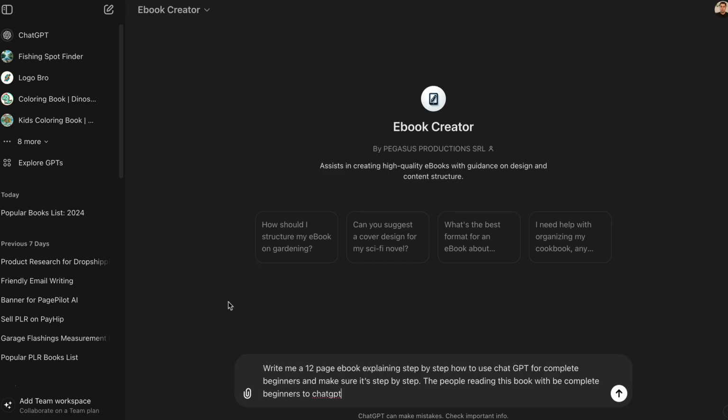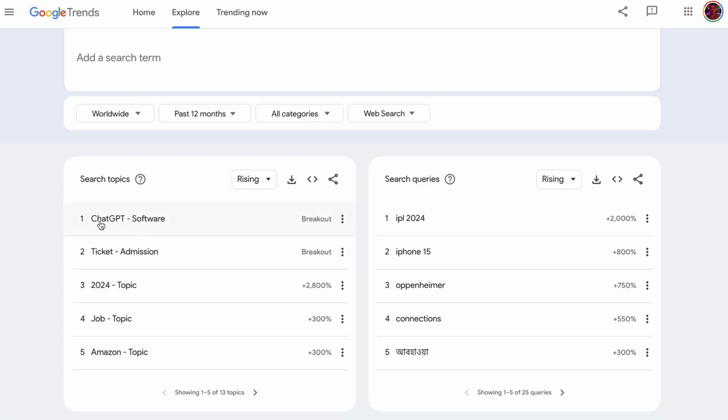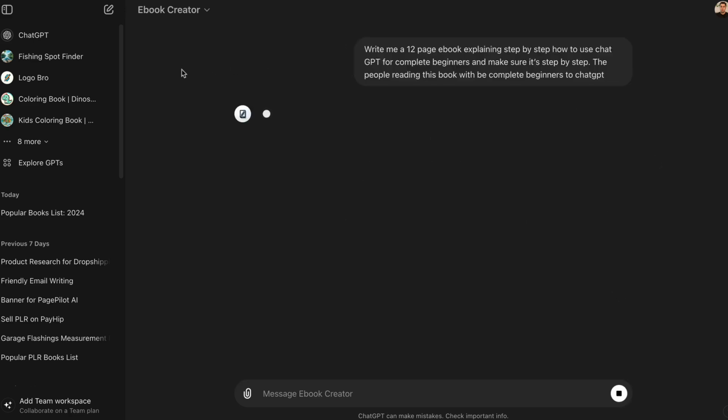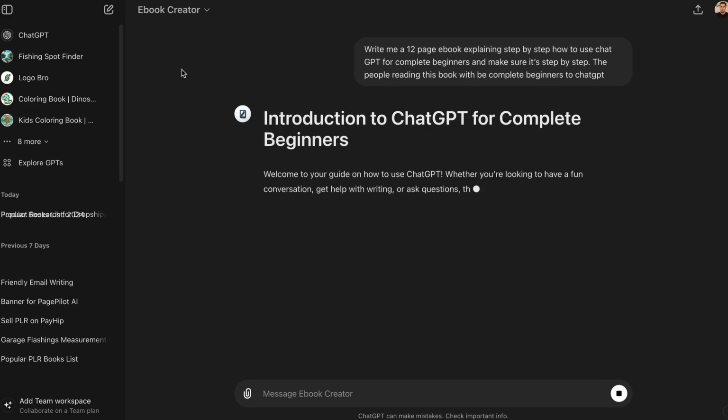Now I actually already have a prompt ready to go, and this is what I'm going to ask ChatGPT to do for me. I'm going to say, write me a 12-page ebook explaining step by step how to use ChatGPT for complete beginners, and make sure it's step by step. The people reading this book will be complete beginners to ChatGPT. Remember, we are creating an ebook based on the ChatGPT software, and we're using ChatGPT. So let's go ahead and do that and see what this ebook creator can actually do for us.